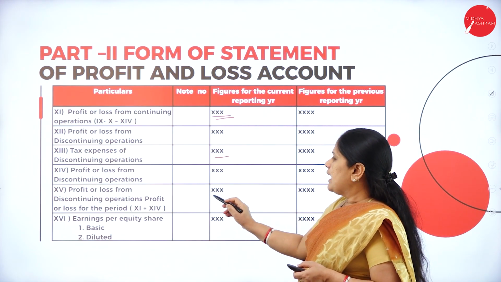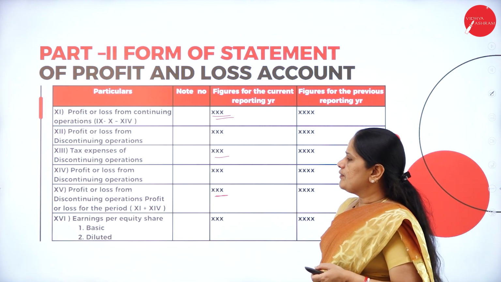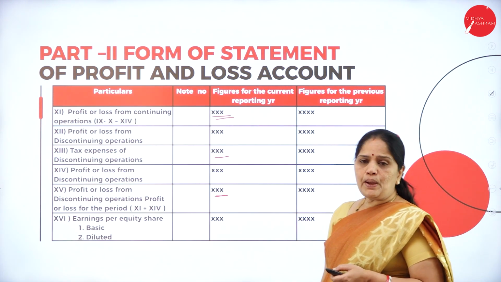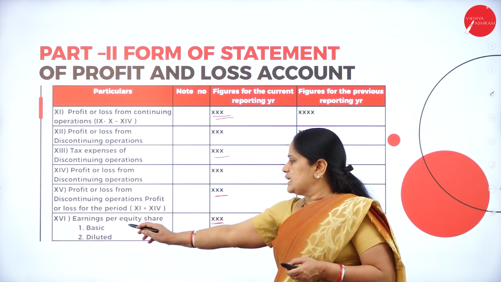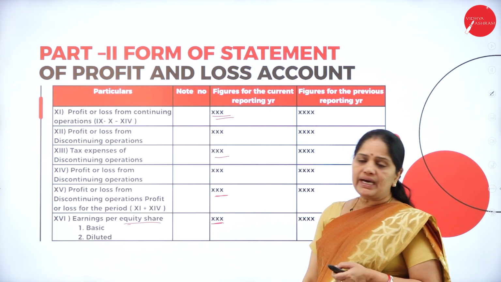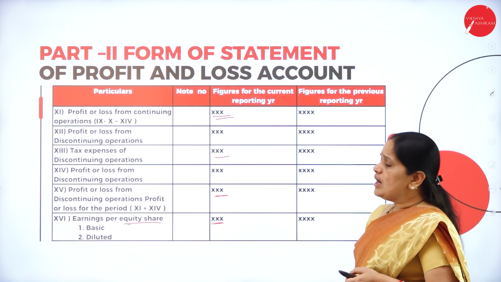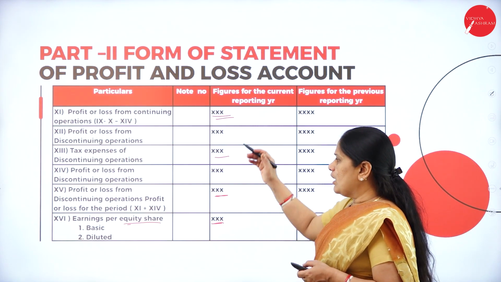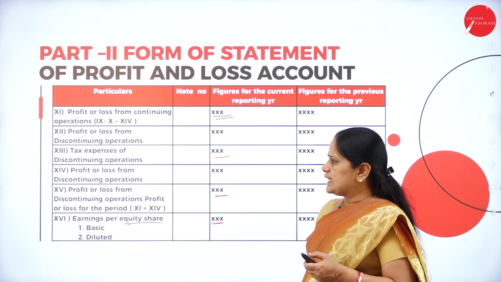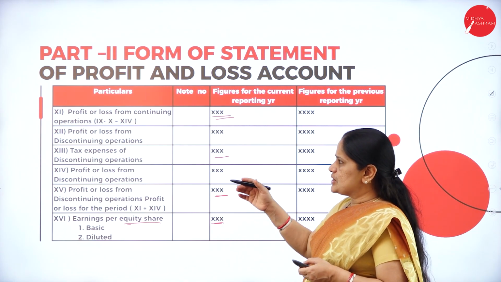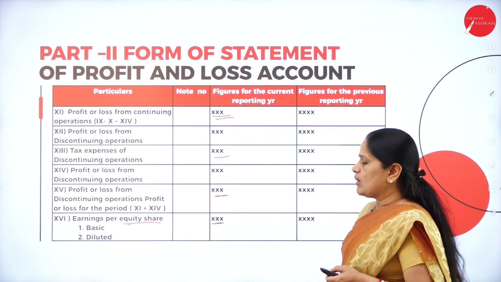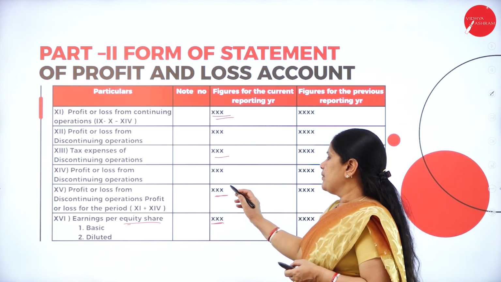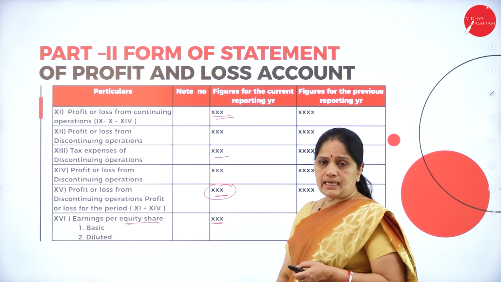We deduct, and then we get the profit or loss for the period. So after deducting all these from discontinuing operations, continuing operations, extraordinary items, exceptional items, we get the profit or loss for the company.